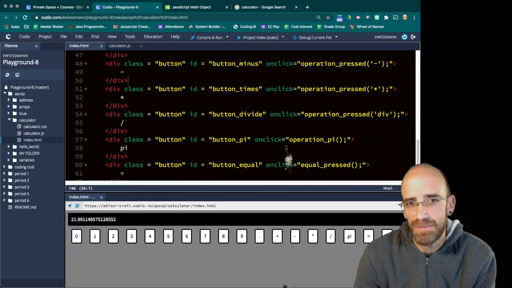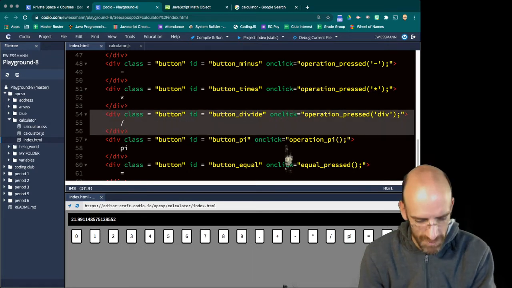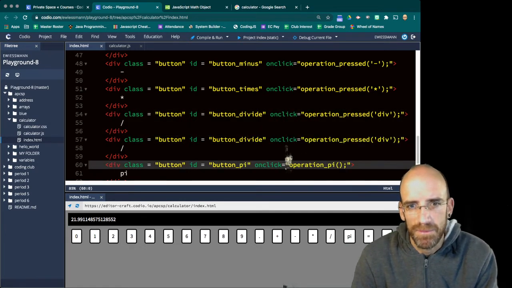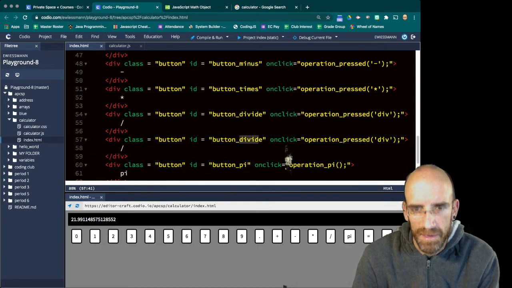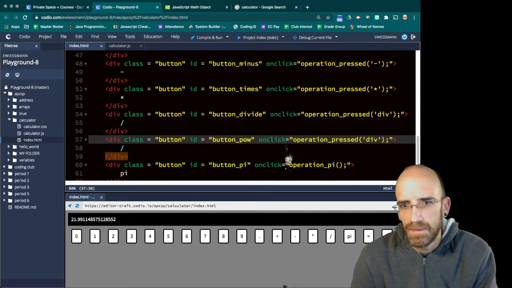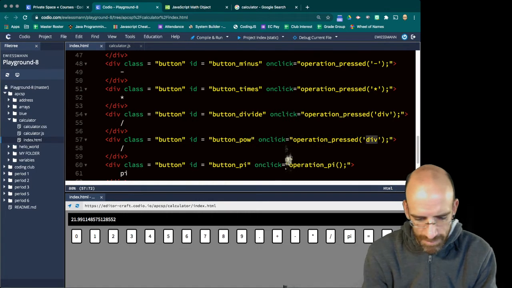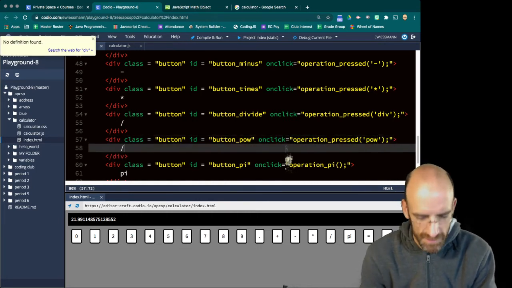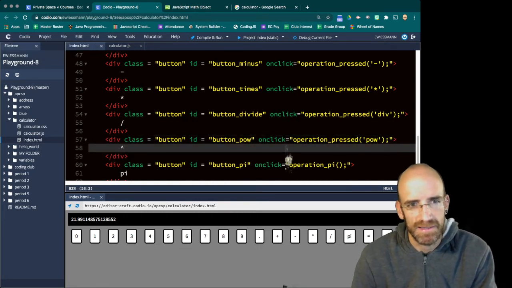And since it's the same thing as adding, we're going to come up to the button divide. Anytime we can reuse the code, we're going to. So we'll call this button pow. Operation press, we'll call it pow. We're just going to do that little shift 6, the little up caret.